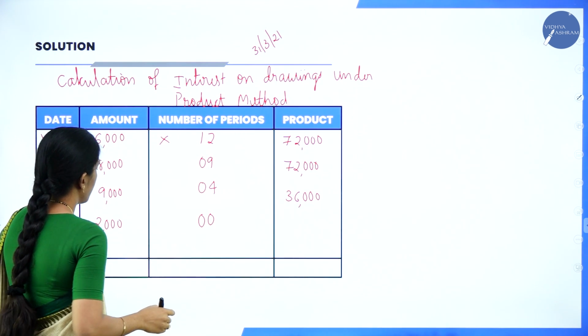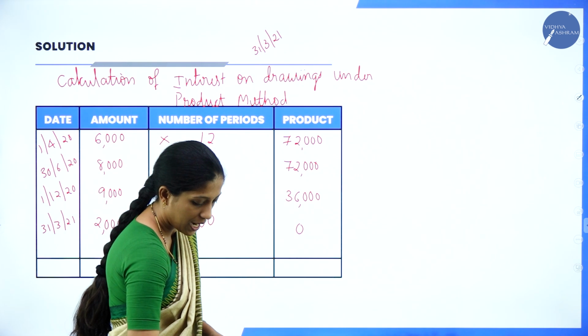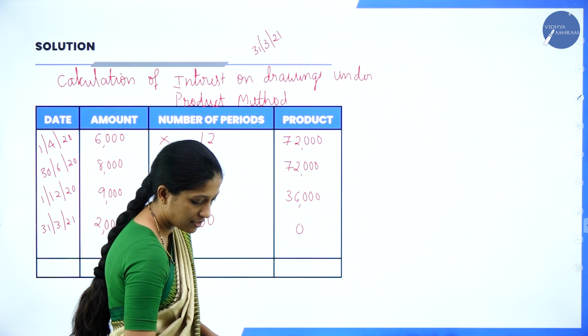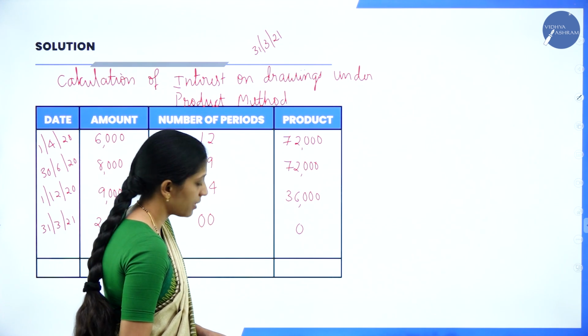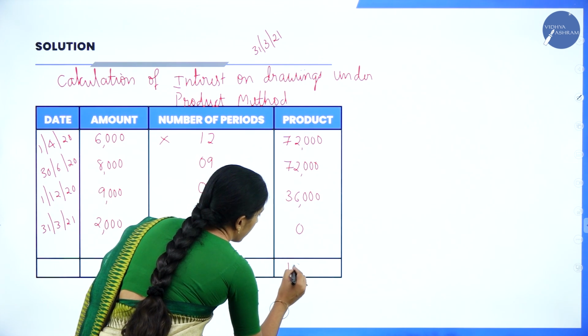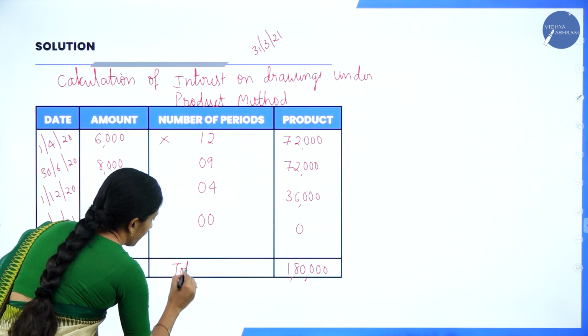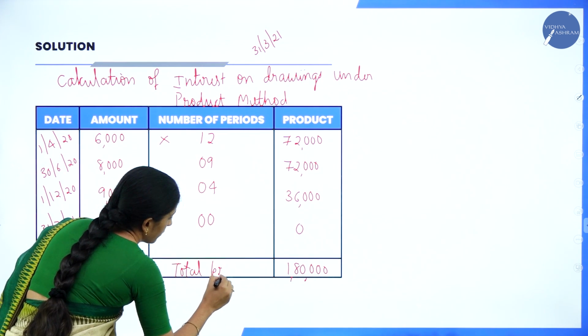And here 2,000 into 0, it will be 0. So you have to add all that: 72,000 plus 72,000 plus 36,000. So you'll get 1,80,000. So what is this? Total product.